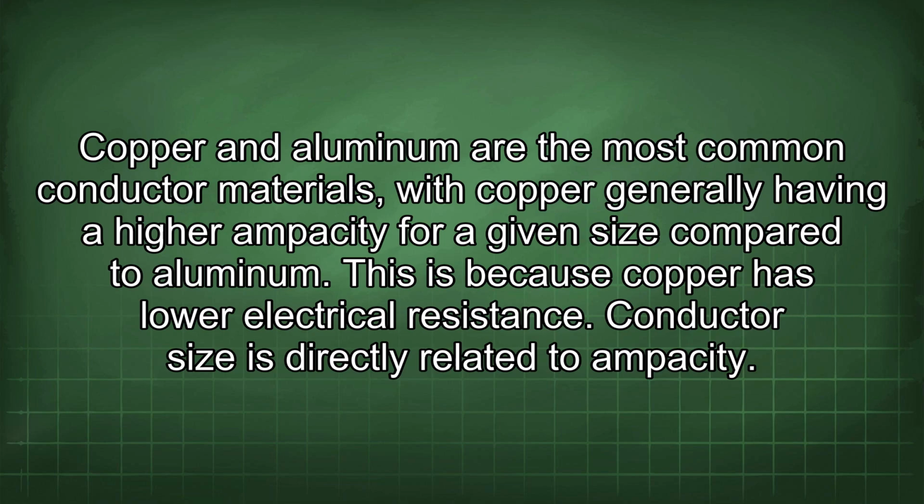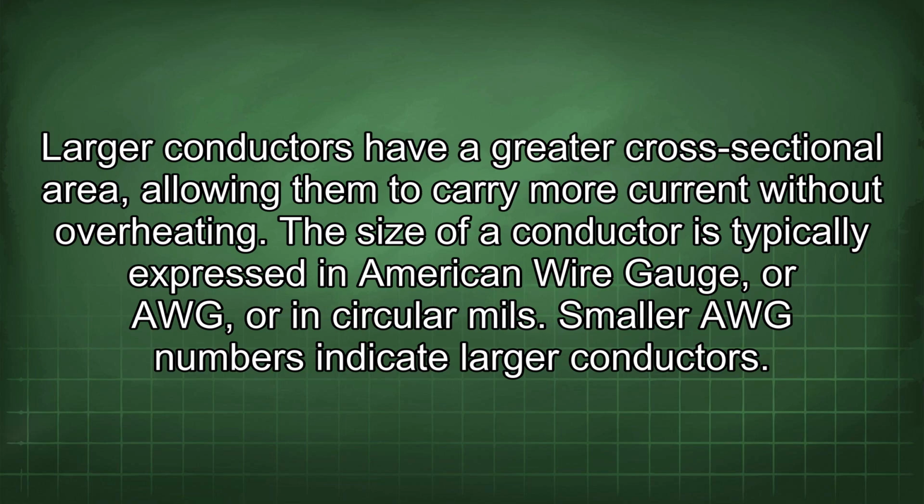Conductor size is directly related to ampacity. Larger conductors have a greater cross-sectional area, allowing them to carry more current without overheating. The size of a conductor is typically expressed in American wire gauge, or AWG, or in circular mils. Smaller AWG numbers indicate larger conductors.